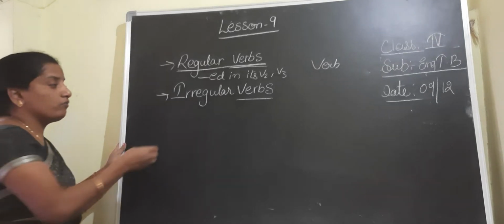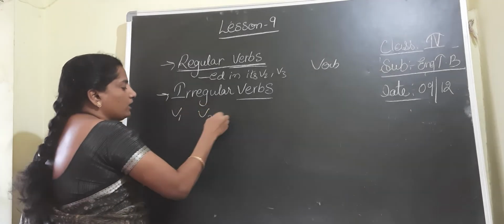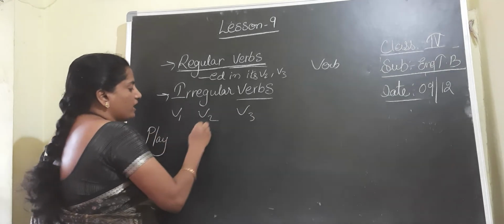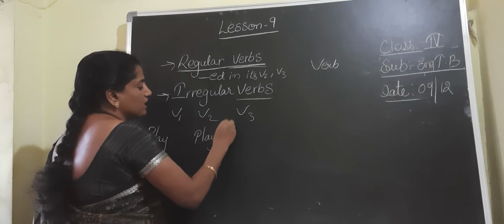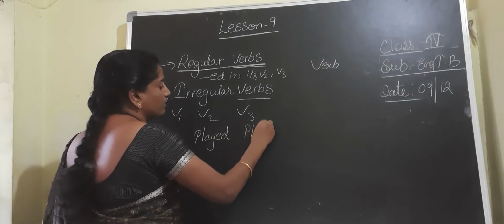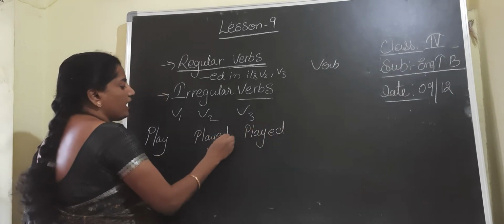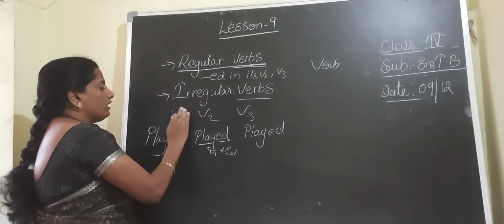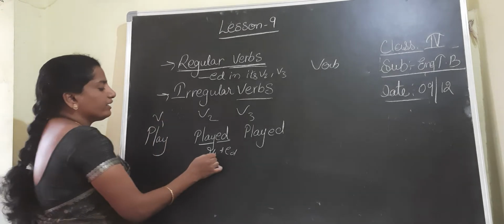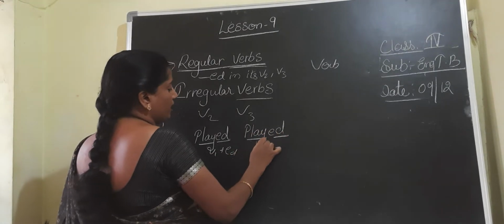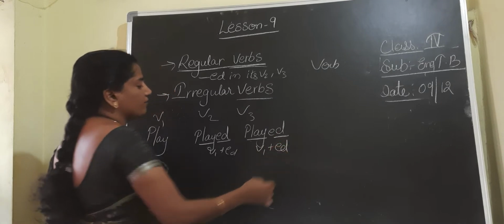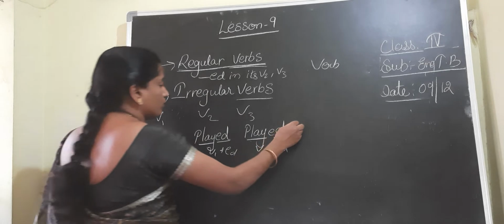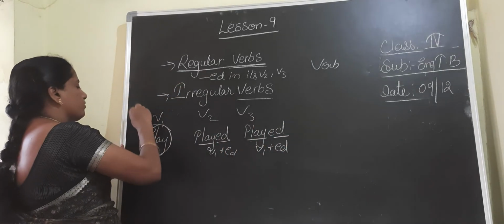Means the verb which takes ed in its v2 and v3 form. Suppose when I am writing v2 and v3 form, I am adding ed to v1. Here play is the v1 for us, and when I am writing v2 and v3, I have added ed. This verb is known as a regular verb.